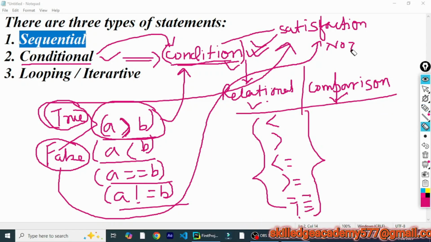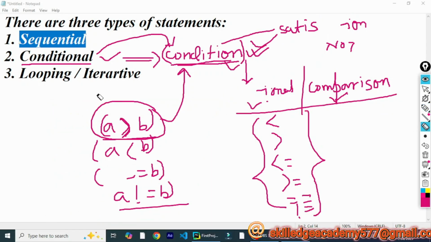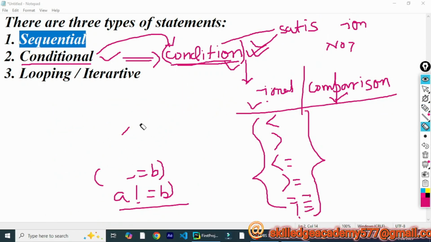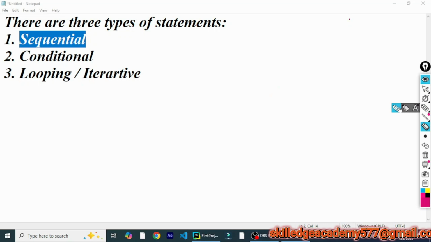We'll take an example to understand this, but before that, let's discuss the looping statement or iterative statement. Then we'll go into detail on conditional statements. So, what are looping statements? Looping statements are those which have to be executed more than one time.